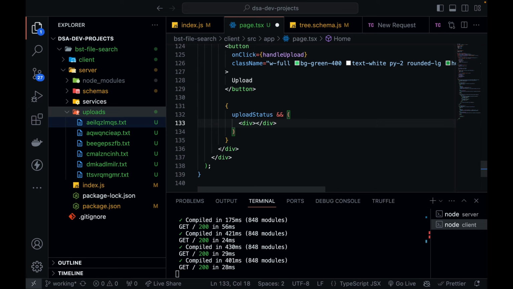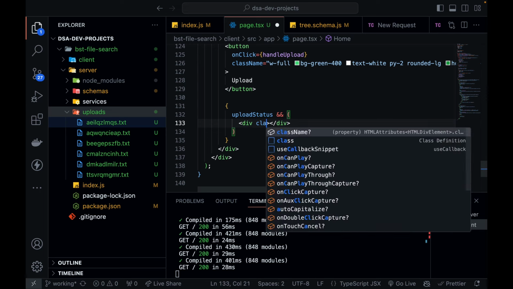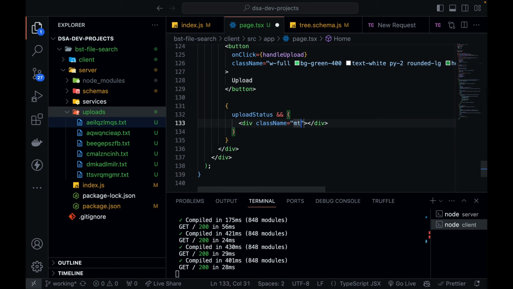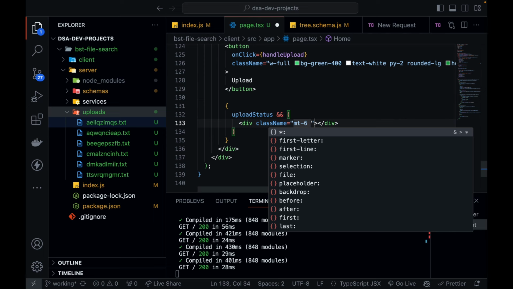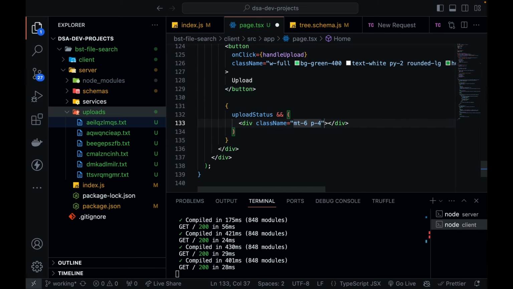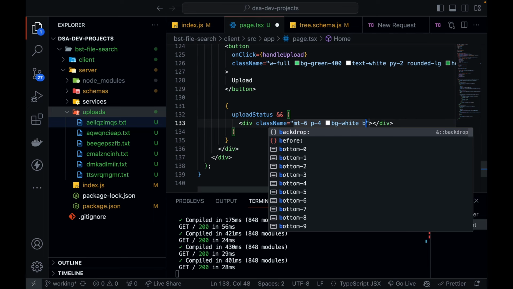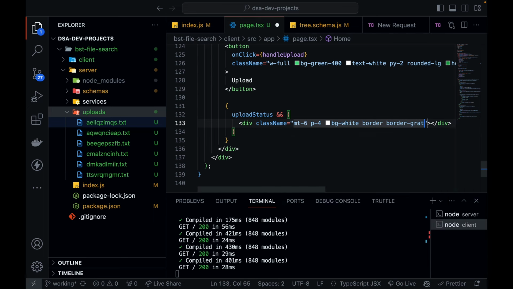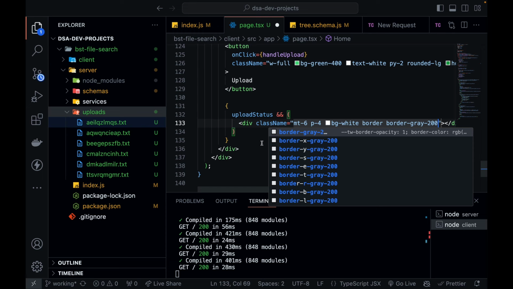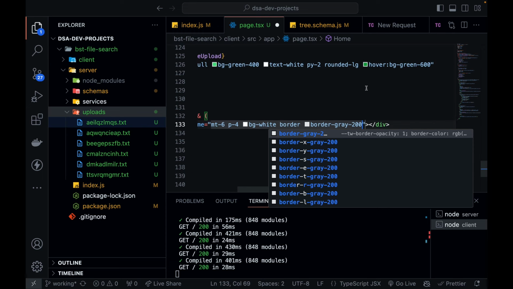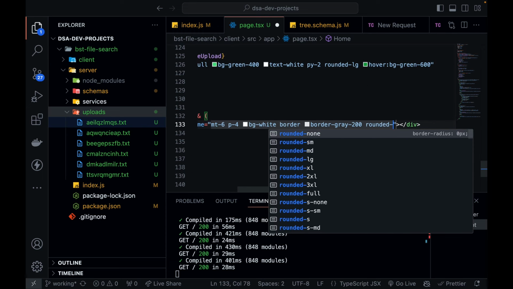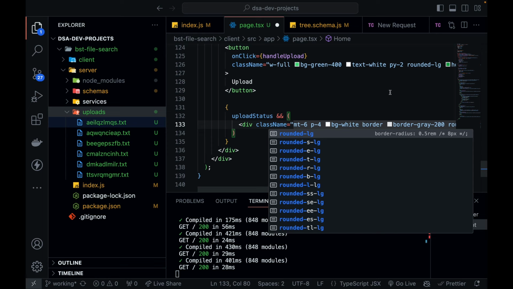So this division will have a margin from the top as 6, padding will be 4 from all sides, and background will be white. Let's give it some border, and let's give the color to my border gray 200. Okay, this is okay, and let's again give rounded as LG.